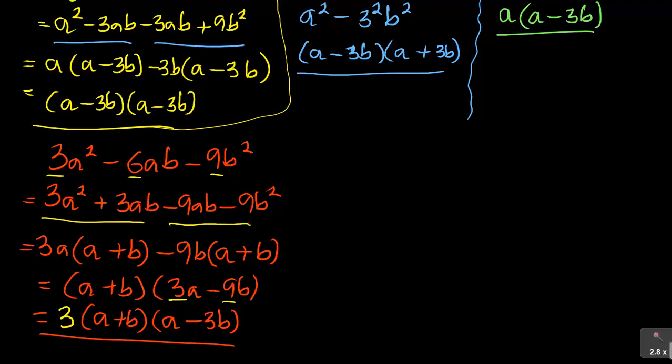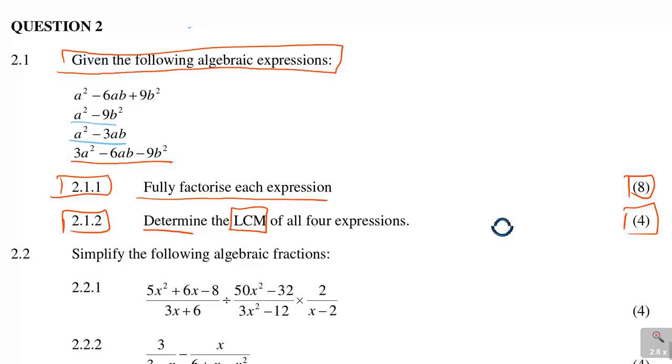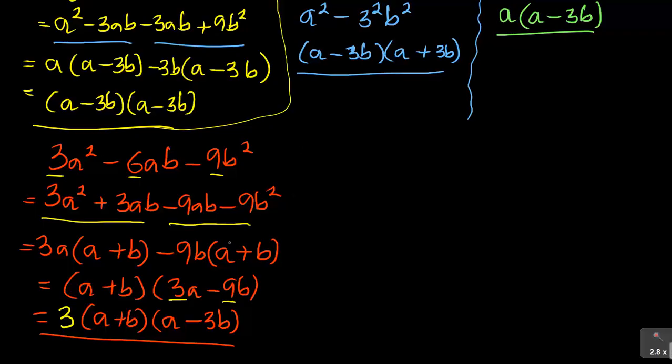So now the question was fully factorize each expression. Think of it. Just to get this 2.1, it was mainly difference of two squares and product sum, a very good 8 marks. Then the next one is again 4 marks, which is adding even more bonus to this. It says determine 2.1.2, determine the LCM, which is the lowest common multiple of all the 4 expressions. They want the LCM.